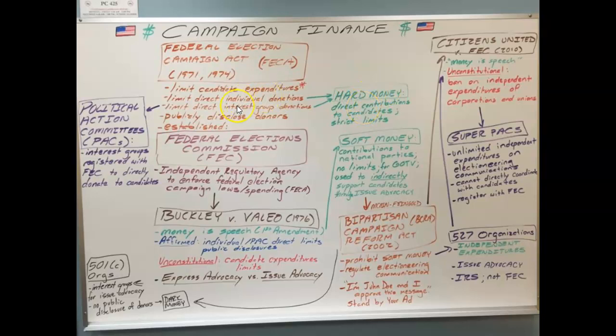If an interest group wants to donate money to a candidate, they first have to do that by setting up what is called a political action committee, otherwise known as a PAC. And so a PAC is basically an organization set up by interest groups. They have to register with the FEC, and what they do is they raise money from people in order to donate to political candidates.